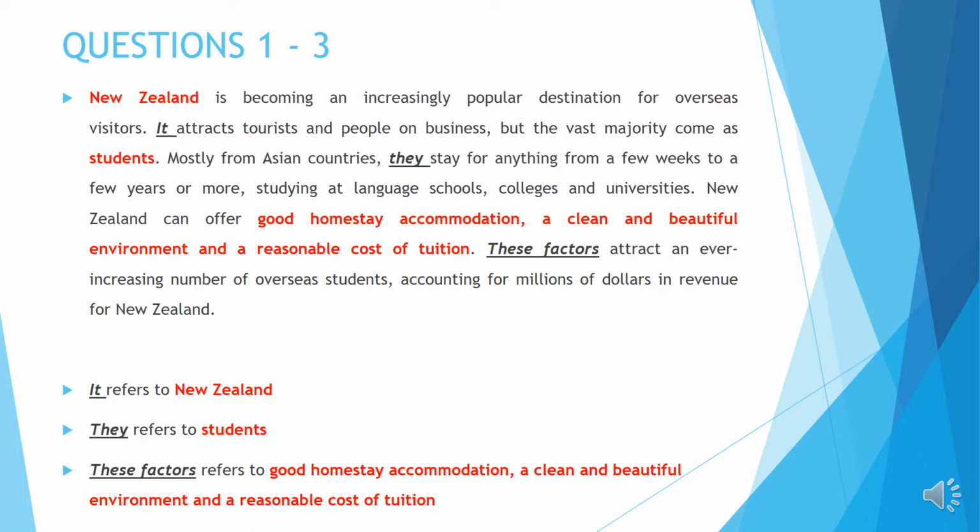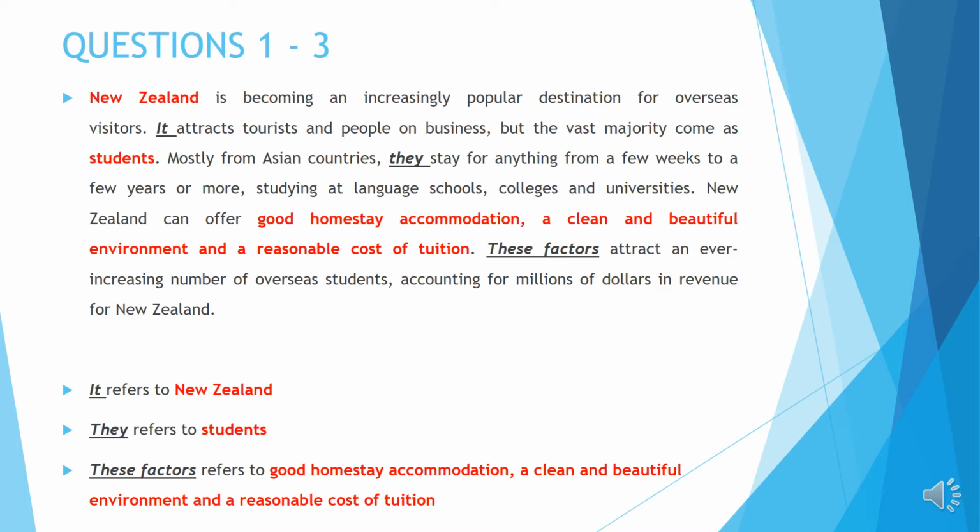So what are the factors that attract an ever-increasing number of overseas students? So you go back to the previous sentence. New Zealand can offer good homestay accommodation, a clean and beautiful environment, and a reasonable cost of tuition. So these are all the factors that attract an ever-increasing number of university students. Okay, so the answer is good homestay accommodation, a clean and beautiful environment, and a reasonable cost of tuition.